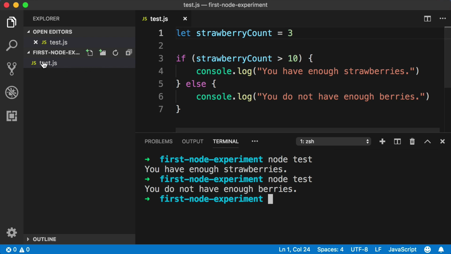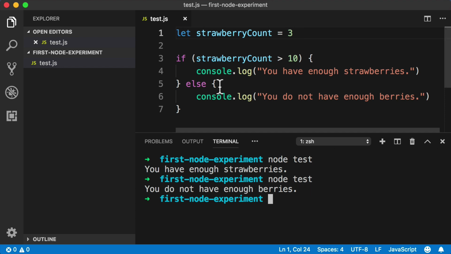And again, if you named your file something different than test.js, you would not say node test. For example, if you named your file pizza.js, then in the command line, you would write node space pizza. Really, all we are doing is passing our file into Node. We're just saying, hey, Node, execute our file.